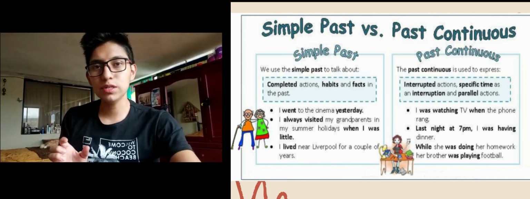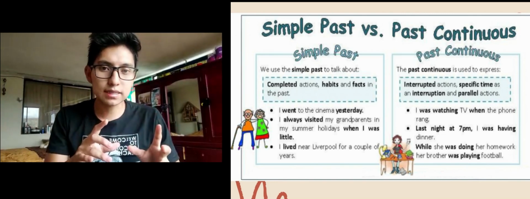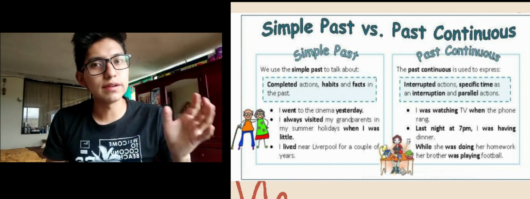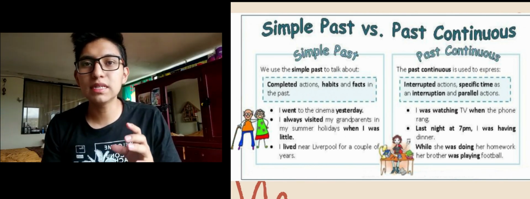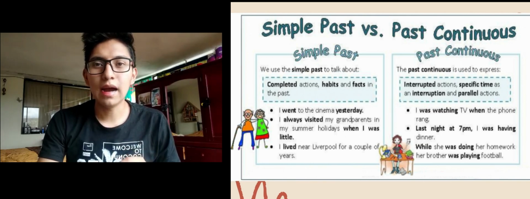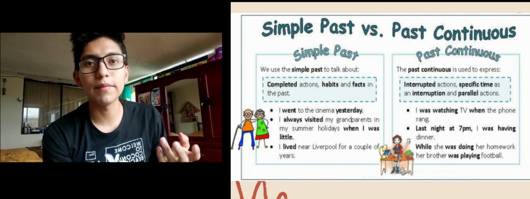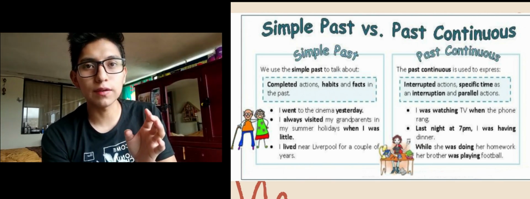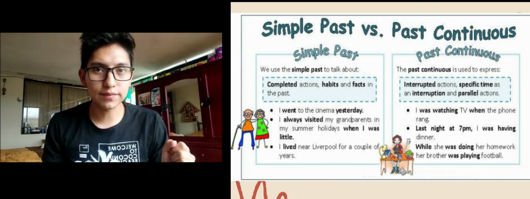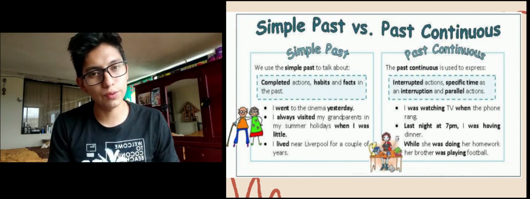this verb tense I use to talk about actions that were in progress at a specific point in the past. For example, in simple past: I went to the cinema yesterday, or I always visited my grandparents in my summer holidays. When I was little, I lived near Liverpool for a number of years. And in the past continuous, for example: I was watching TV when the phone rang. Last night at 7 p.m., I was having dinner. While she was doing her homework, her brother was playing football.